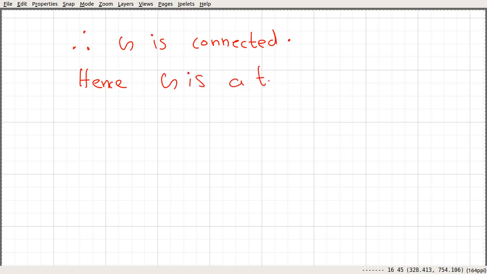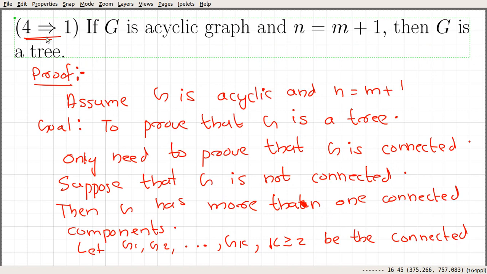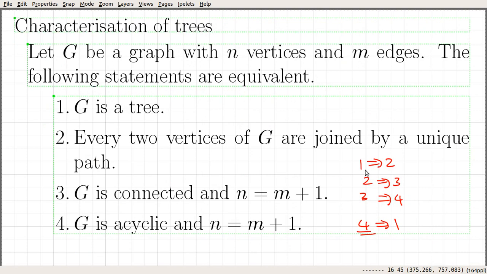So we are able to prove this implication as well. Here we have proved these 4 implications: 1 implies 2, 2 implies 3, 3 implies 4, 4 implies 1. So we have this circular implication, and that says these 4 statements are equivalent.